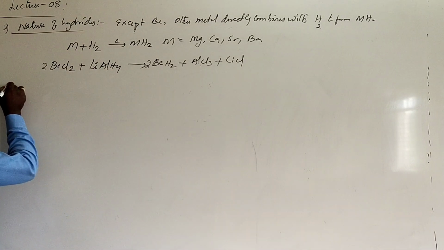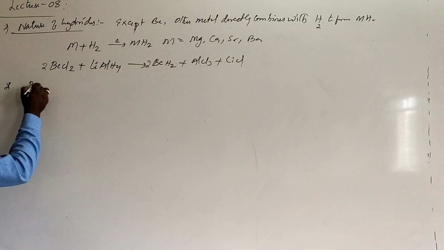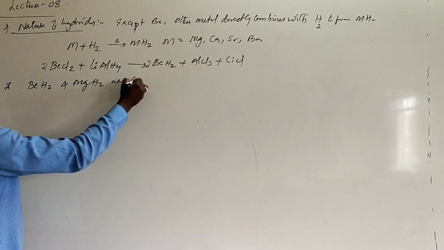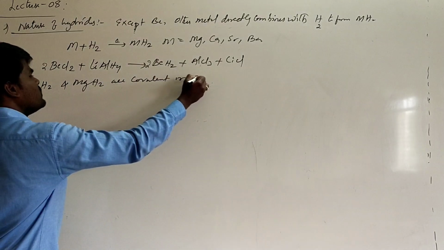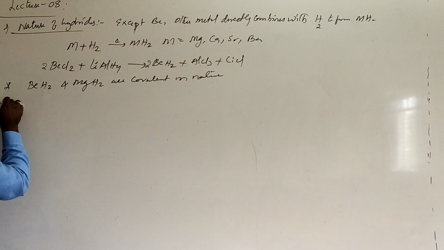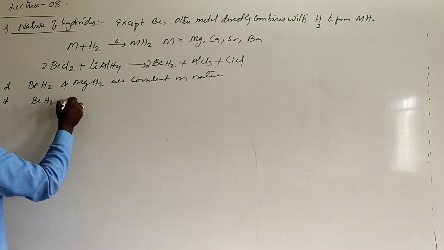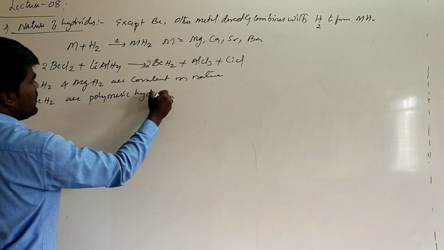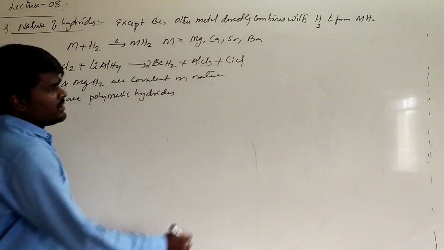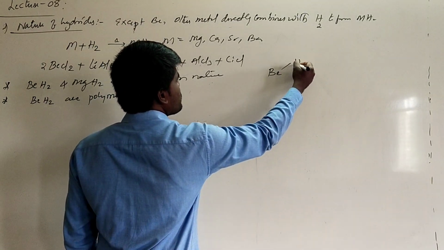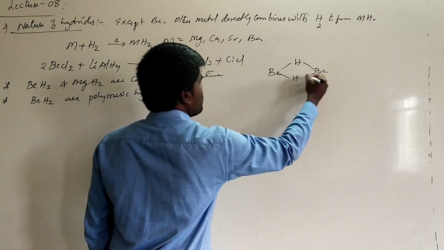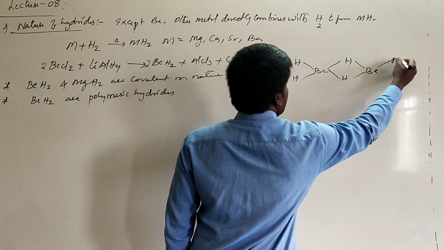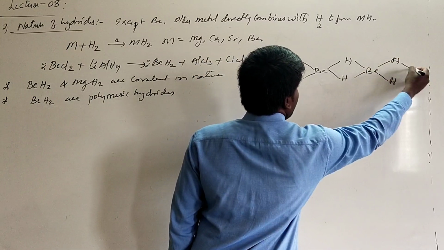And the important aspects of these hydrides are that beryllium hydride and magnesium hydride are covalent in nature. And generally, beryllium hydrides are polymeric in nature. What is meant by that? If you are talking about the structure of beryllium hydride, it forms the structure in this manner. It is a polymeric hydride because it is an electron deficient molecule.